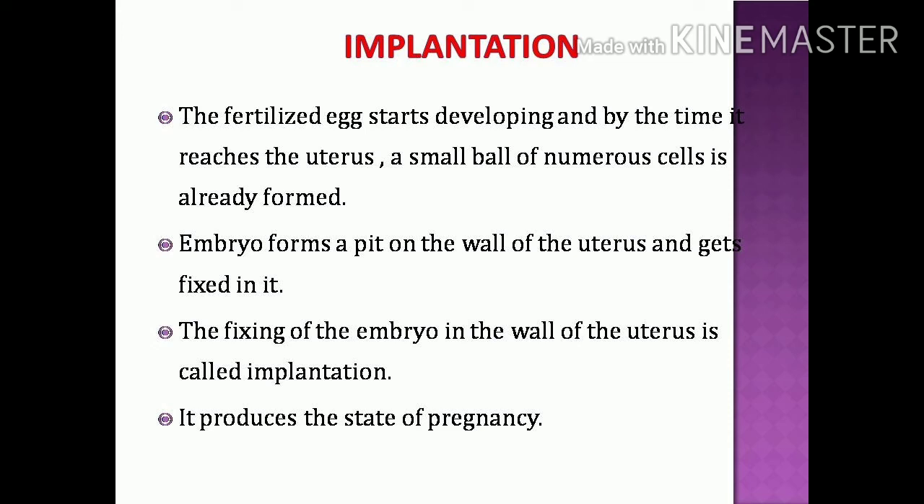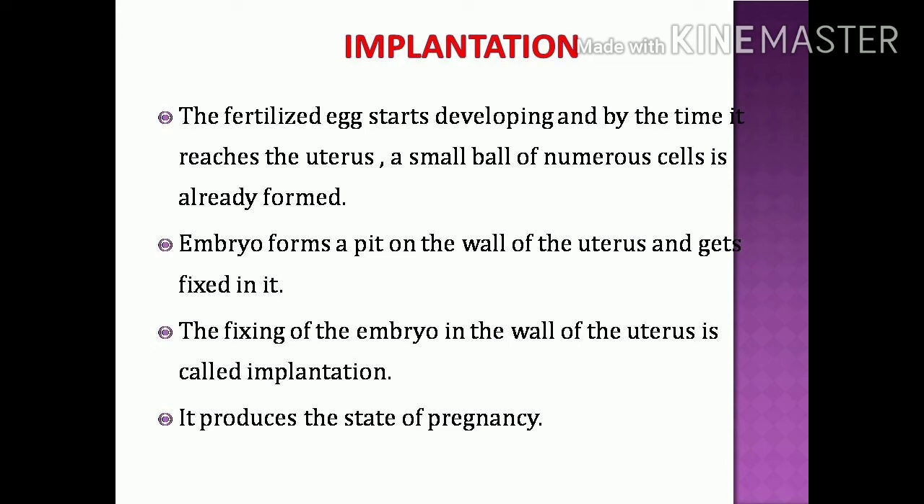In the fallopian tube, the zygote divides continuously. It gives rise to a mass of cells. It looks like a small ball-like structure. When it becomes a small ball-like structure, it slowly moves into the uterus region. That is called an embryo.